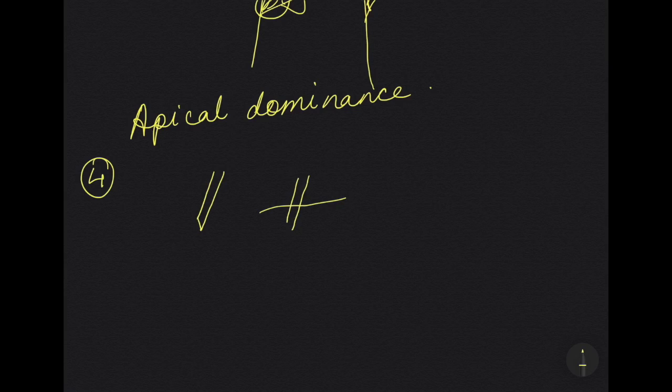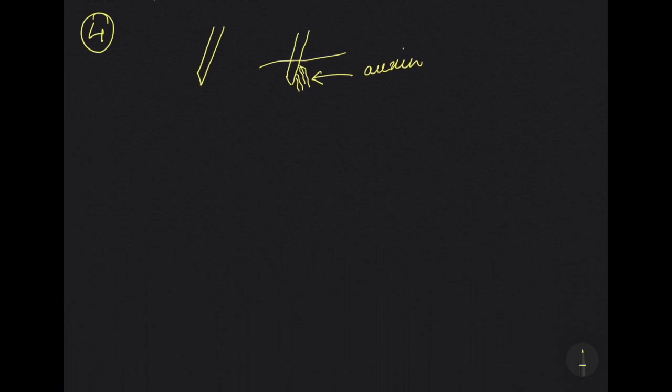Then what will happen? After some days, roots will start growing out from the part which has been put inside the soil. So this root is allowed to grow due to the hormone auxin.